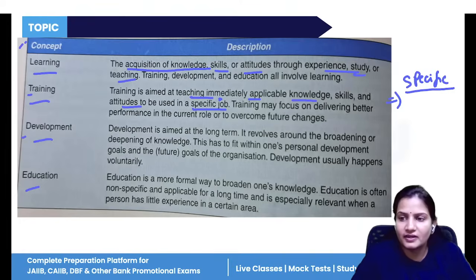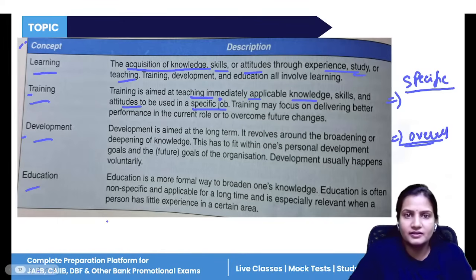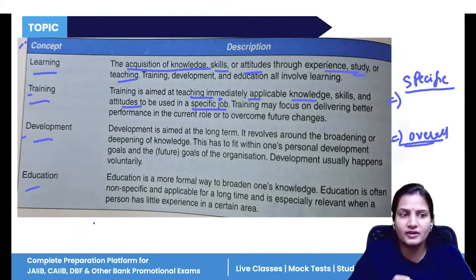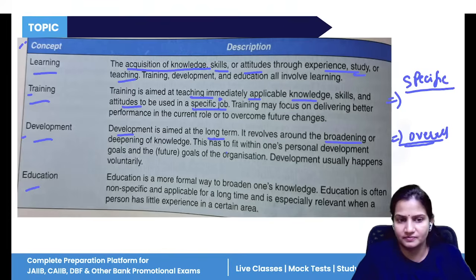Now, development is what? Development is for overall growth. Suppose you have learned how we can communicate with each other. If you are learning the skills of communication, then whichever job you do, that communication skill will help you in every type of job. So it is development, not related to any specific job. It is related to your whole life. Development is long term. It helps in broadening and deepening of knowledge, and it is for future goals, present as well as future.